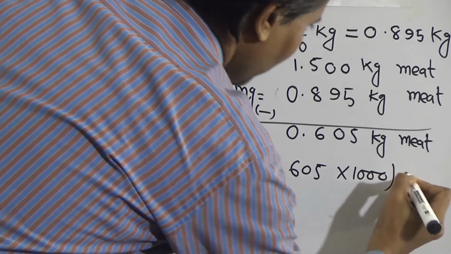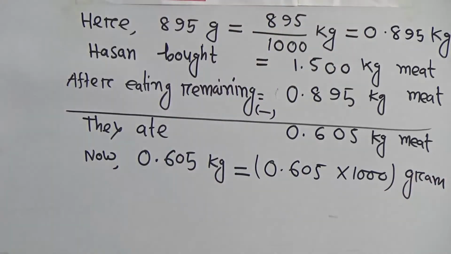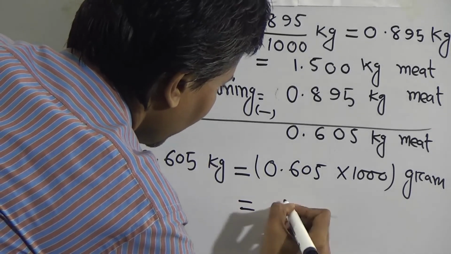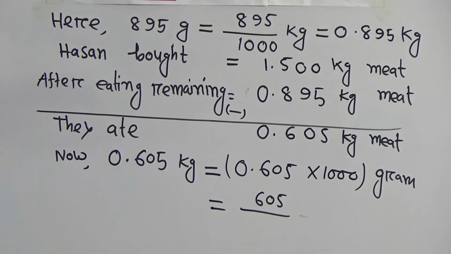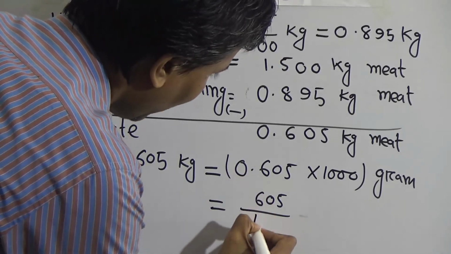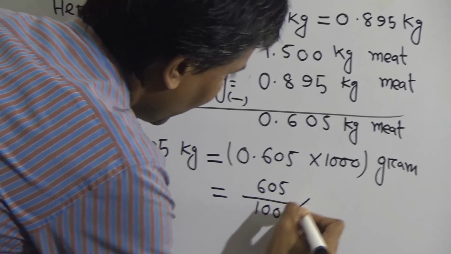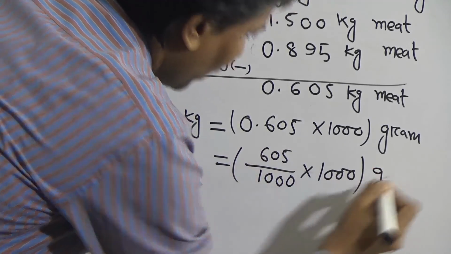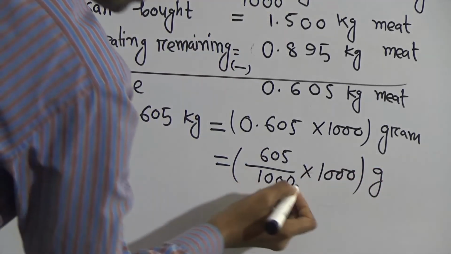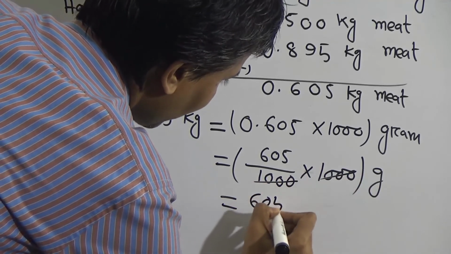Now this is what? Gram. Okay. Now right here 605. You know, for point we take 1, for 6 0, for 0 0, for 5 0 and 1000. This is the gram. 1000 vanish. Then 605 gram.